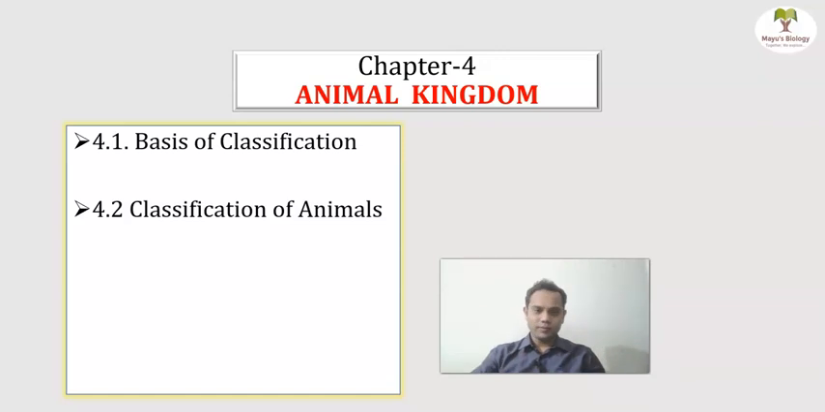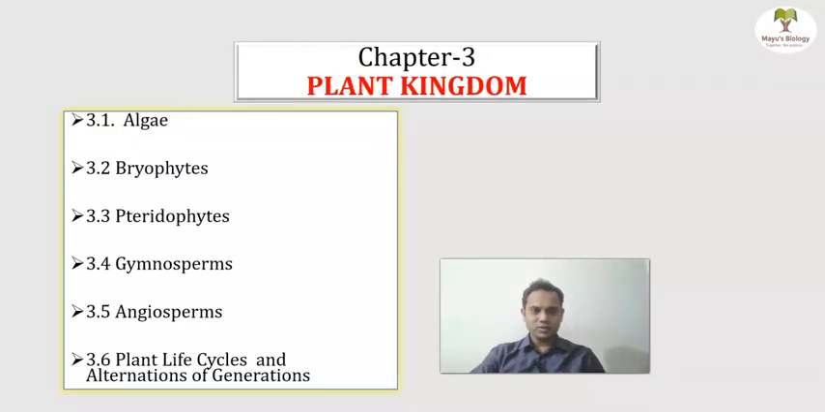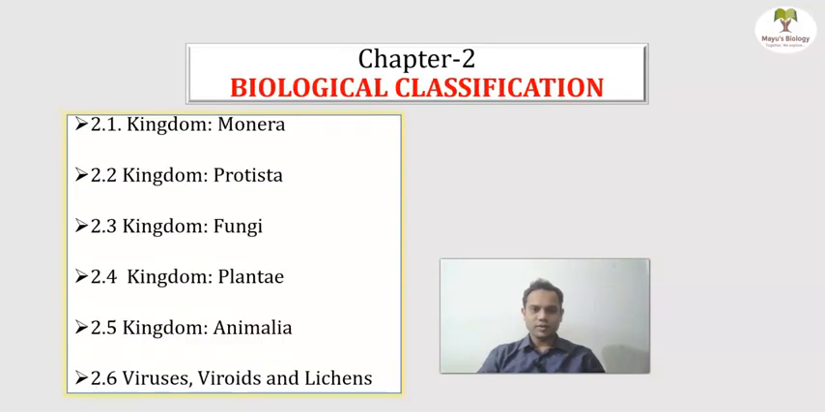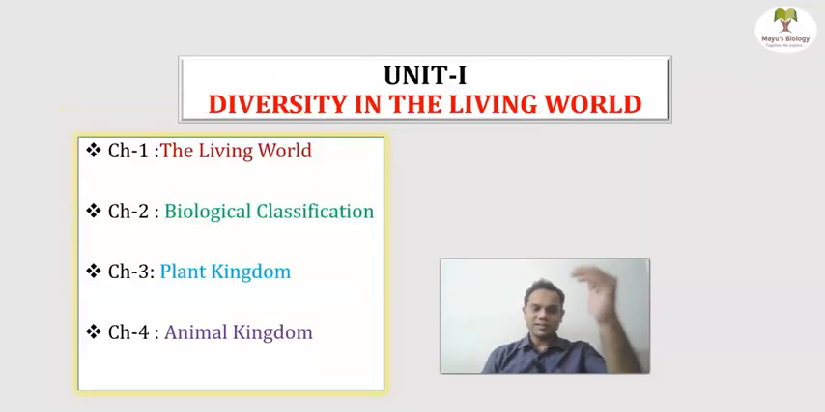If we see again, this unit, the diversity in the living world, consists of the living world, biological classification, plant kingdom, and animal kingdom. That will be very fun when we study this once we start the actual lecture series. For the time being, let us stop now.